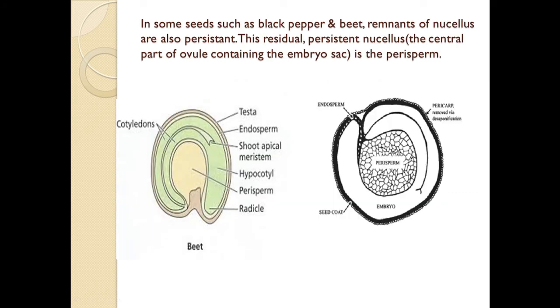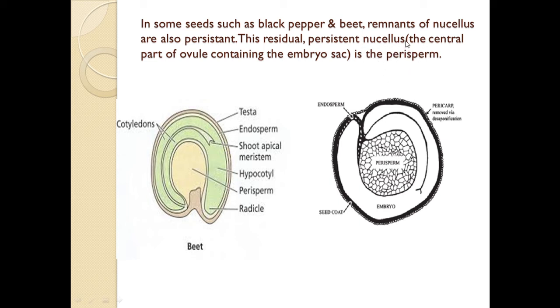In some seeds such as black pepper and beet, the remnants or the remaining parts of the nucellus are also persistent. So this residual persistent nucellus is called the perisperm. What is the nucellus? It is the central part of the ovule which contains the embryo sac.